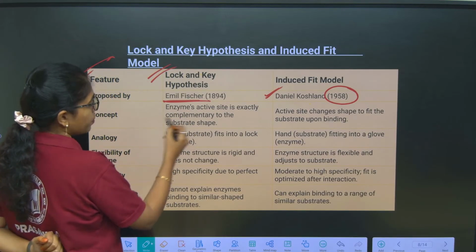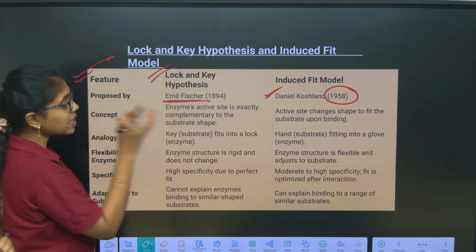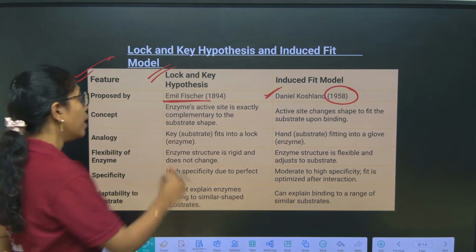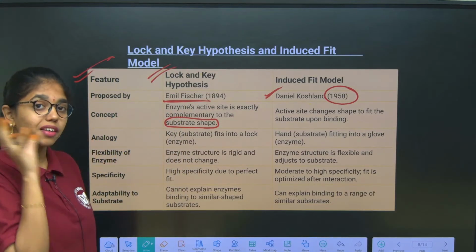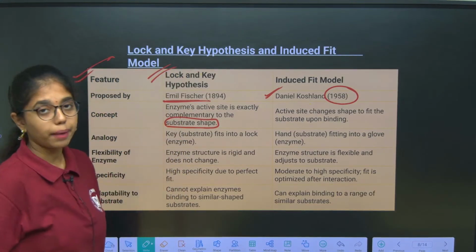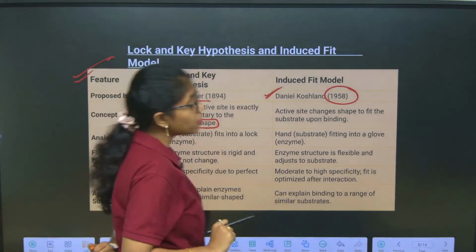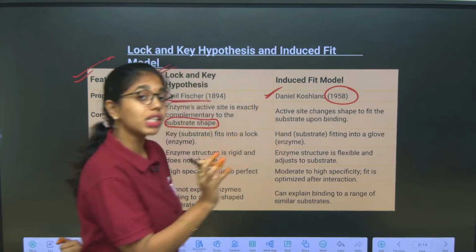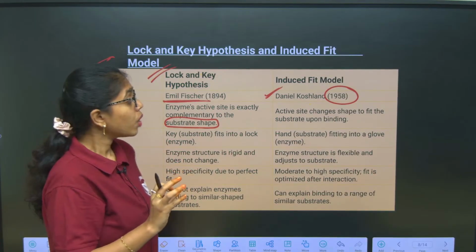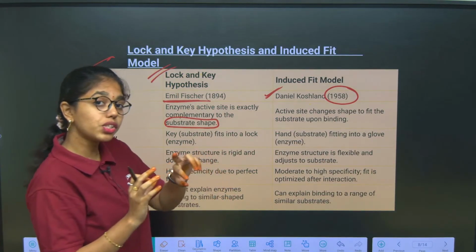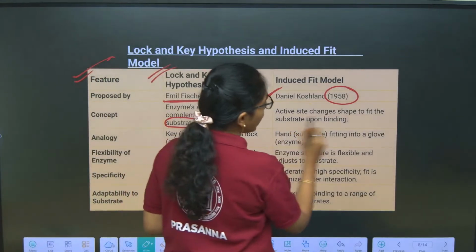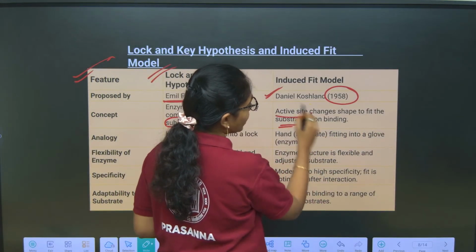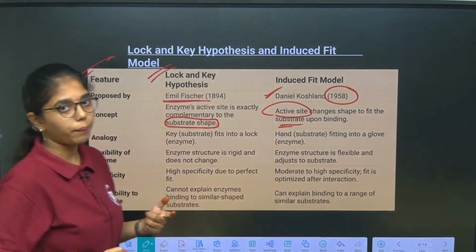First, here the enzyme's active site is exactly complementary to the substrate shape. So there is no change in the enzyme's active site in the lock and key hypothesis. Whereas in the induced fit model, the active site shape of the enzyme will change according to the shape of the substrate.